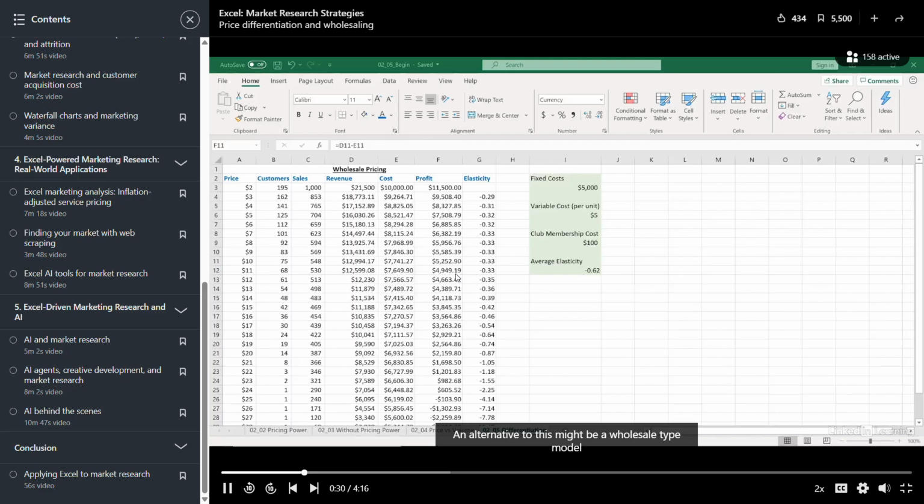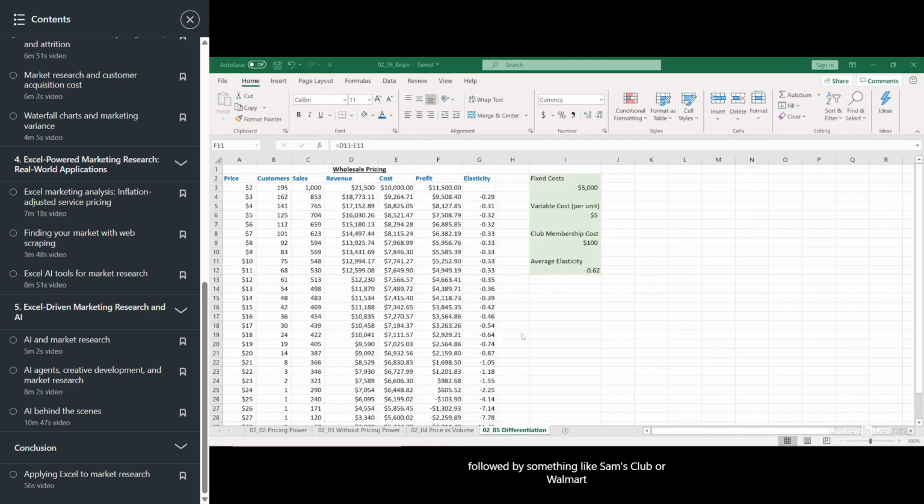An alternative to this might be a wholesale type model or a club pricing type model, similar to that followed by something like Sam's Club or Walmart or many of the other wholesale firms that are out there. Let's take a look at how we might model that in Excel. I'm in the 0205 begin Excel file.